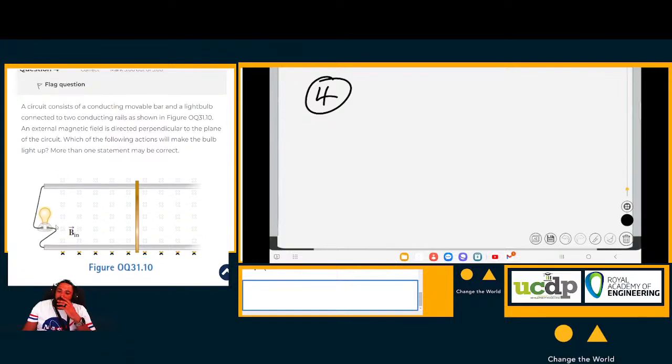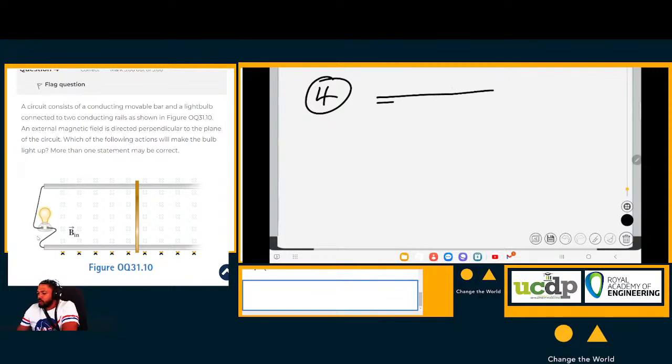Okay. You see here, the question asks which of the following actions will make this bulb light up? So we have this bulb connected to two, let's say, copper pipes, or two iron pipes, whatever, but they are conducting, and then we have a bar across these two. In actual fact, if you look at my drawing, this is what is happening.